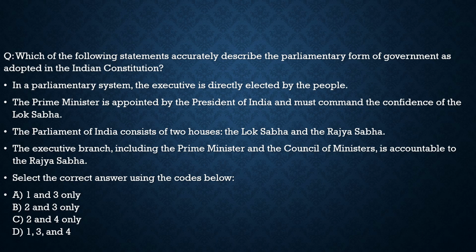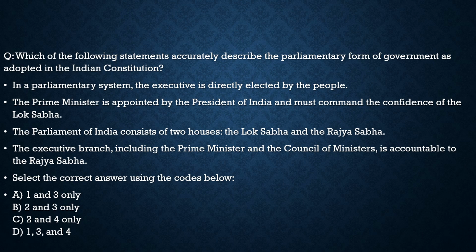Statement 2: the Prime Minister is appointed by the President of India and must command the confidence of the Lok Sabha. 100% correct. This is one of the features of the parliamentary system. Third statement: the Parliament of India consists of 2 houses, the Lok Sabha and the Rajya Sabha. 100% correct. Nothing wrong with the statement. Fourth statement: the executive branch, including the Prime Minister and the Council of Ministers, is accountable to the Rajya Sabha.